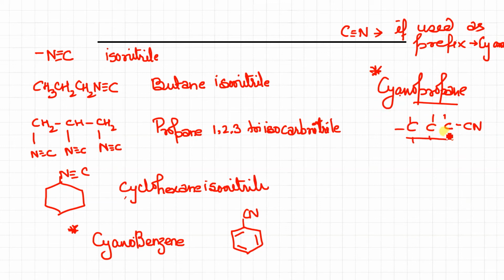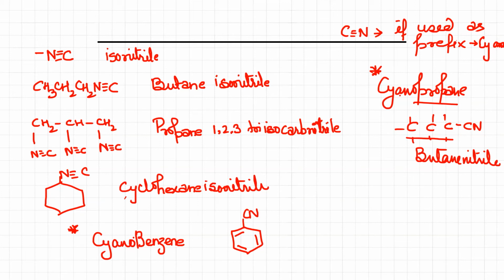Any doubt? And if we write the IUPAC name of this compound, in terms of nitrile, what will be the name for this compound? It will be considered as butane nitrile, isn't it? So just be careful. If we use the word nitrile, the carbon of the CN will be included in the main chain, and if we are not using it, then it will be termed as cyano or cyanide. I hope it is clear.